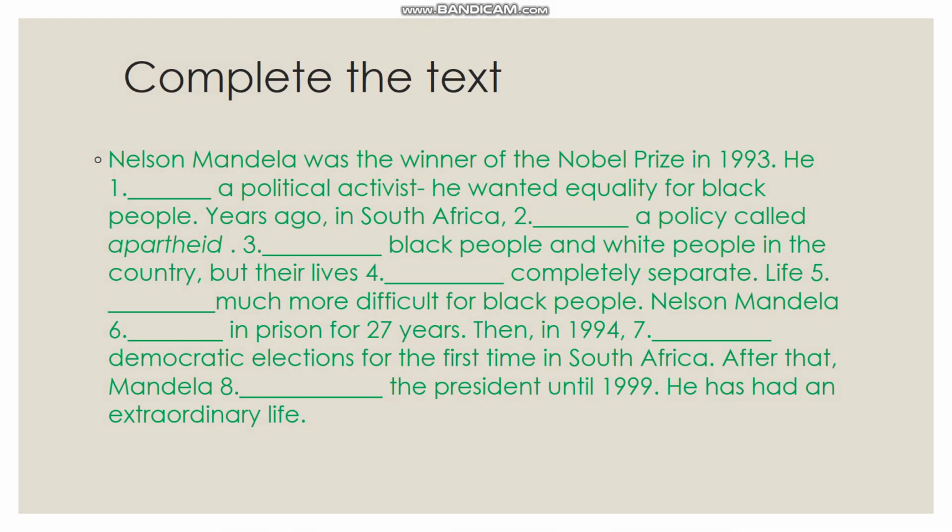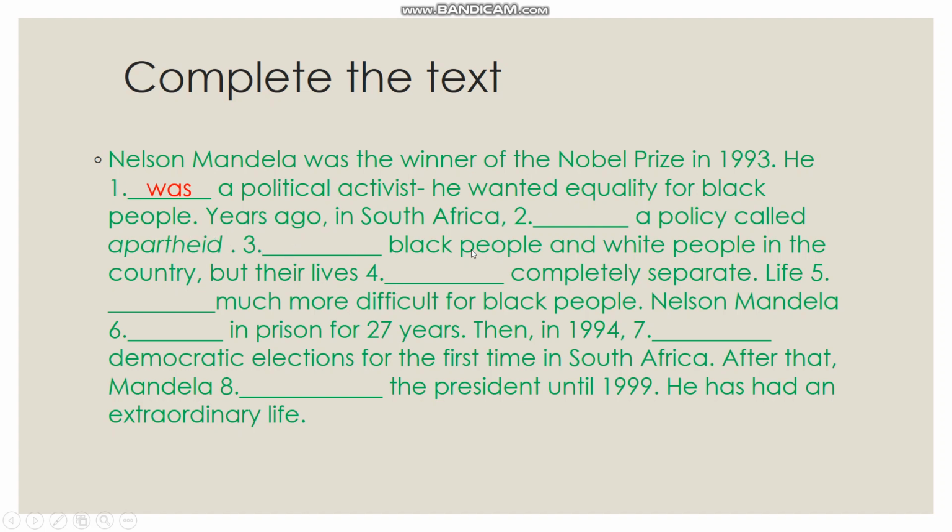Now let's complete the text and read, then we'll do task 2 the text. Nelson Mandela was the winner of the Nobel Prize in 1993. He was a political activist. He wanted equality for black people.